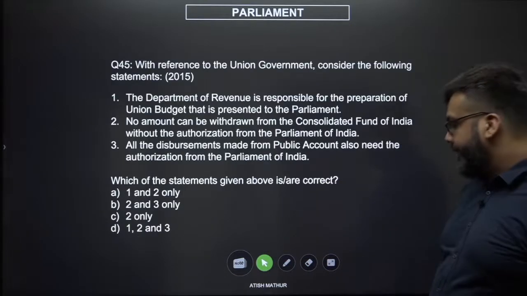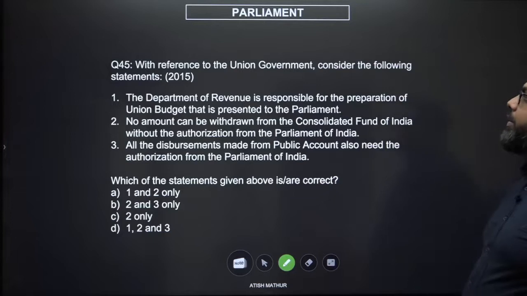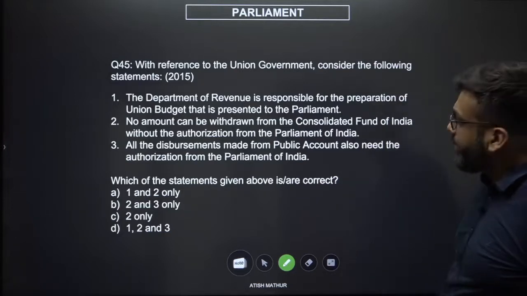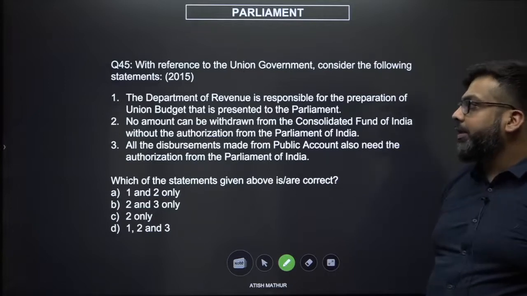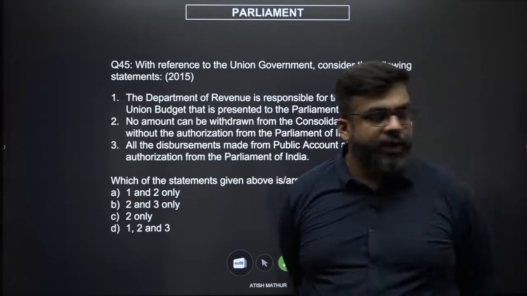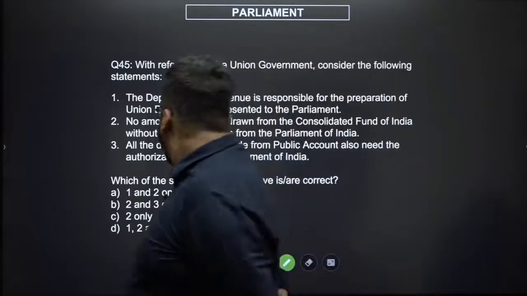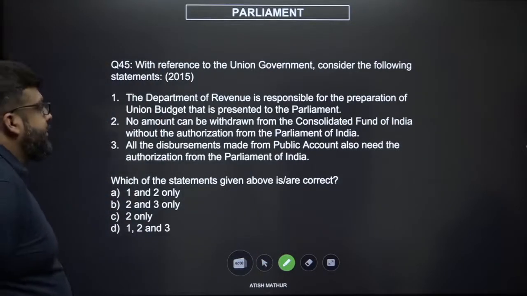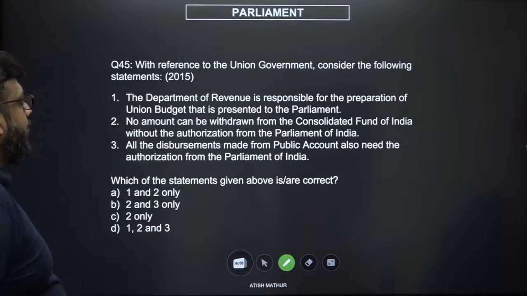45. With reference to the union government, consider the following statements. The Department of Revenue is responsible for the preparation of the union budget that is presented to the Parliament. No amount can be withdrawn from the Consolidated Fund of India without the authorization of the Parliament of India. All the disbursements made from the public account also need authorizations from the Parliament of India.